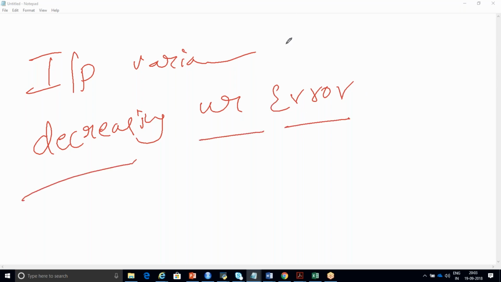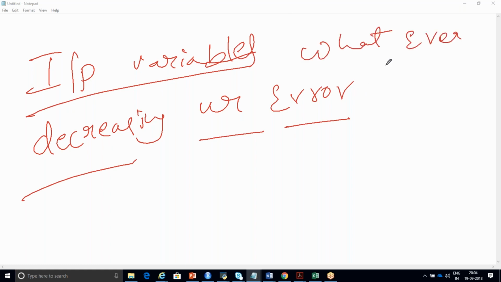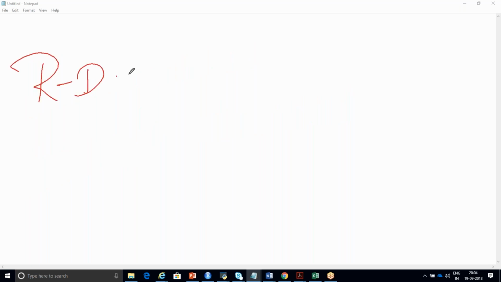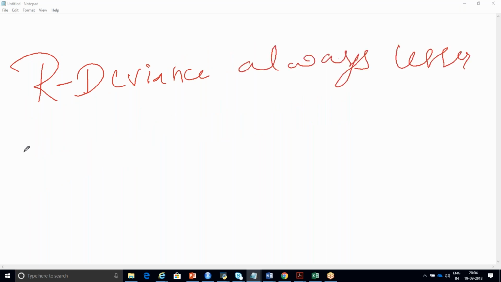It indicates that the input variables whatever you are using are correct. This indicates that your residual deviance should always be lesser than your null deviance.